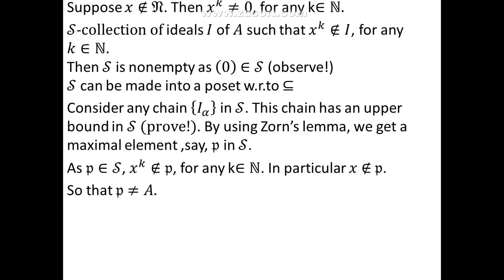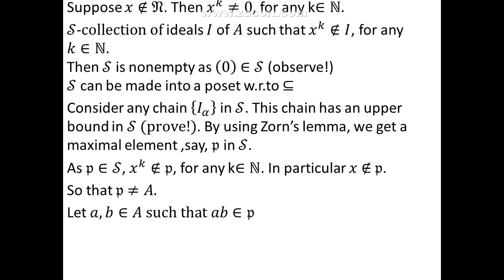Now this maximal element P is in S, so P must satisfy the definition of S. So as P belongs to S, x to the power k cannot belong to P for any k belonging to the natural numbers. In particular, x itself is not in P. So we have found an element of the ring which is not in P. This says that P is not equal to A. So at this point we see that P is an ideal of A, P is not equal to A, and also x is not an element of P.